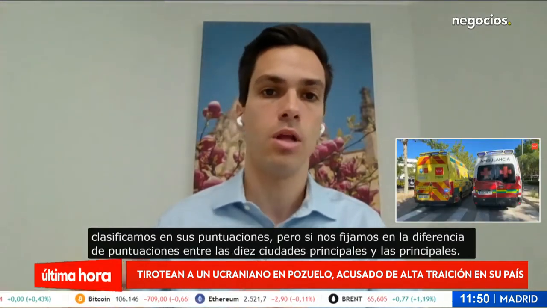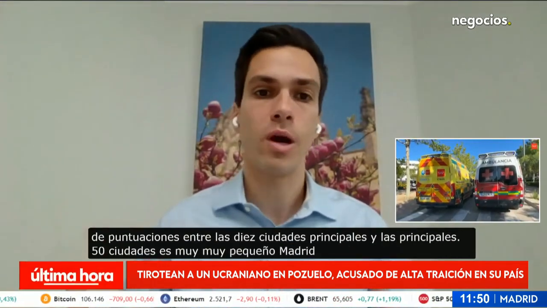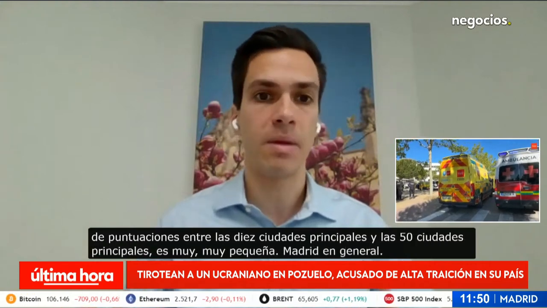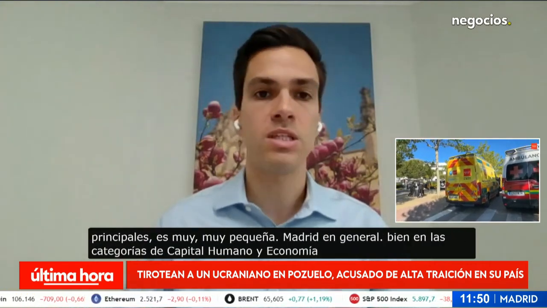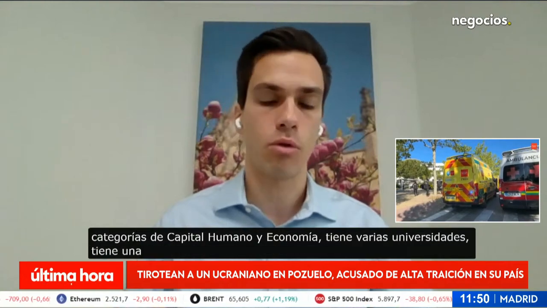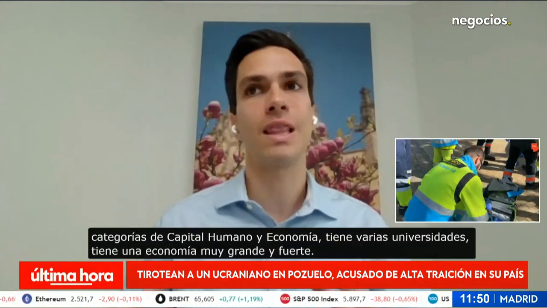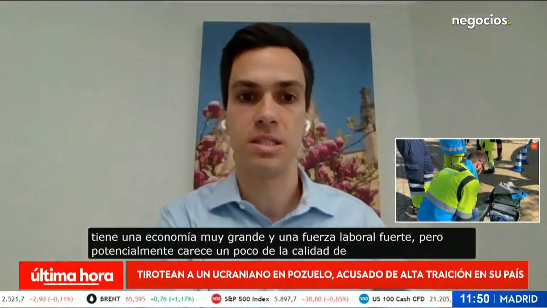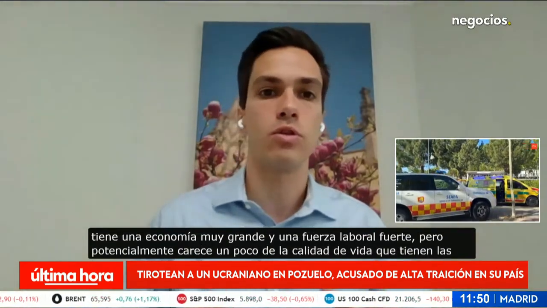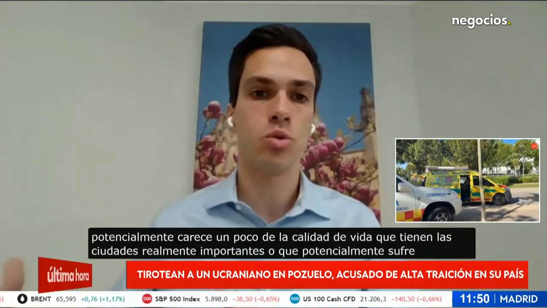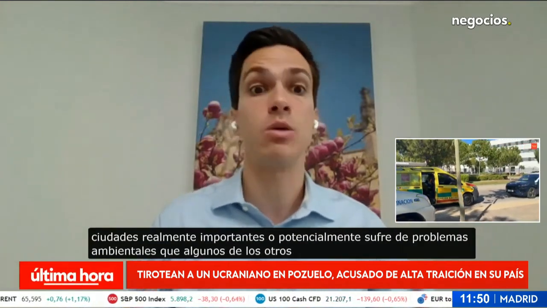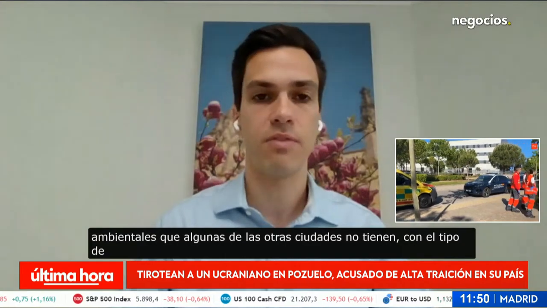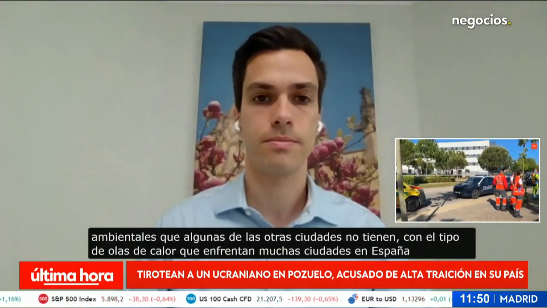Madrid overall does quite well in the human capital and economics categories. It has several universities. It's got a very large economy and strong workforce. But it potentially lacks a little bit of the quality of life that the really top cities have, or potentially it suffers from environmental issues that some of the other cities don't, with the heat waves that a lot of cities in Spain face during the summer months.